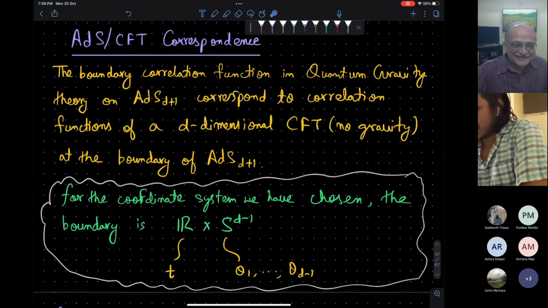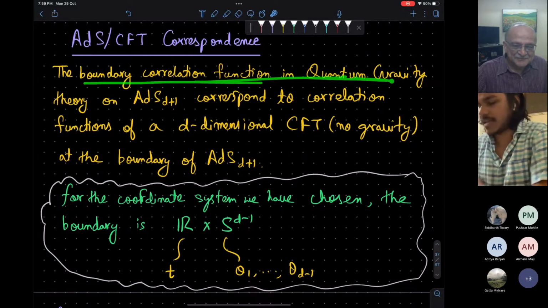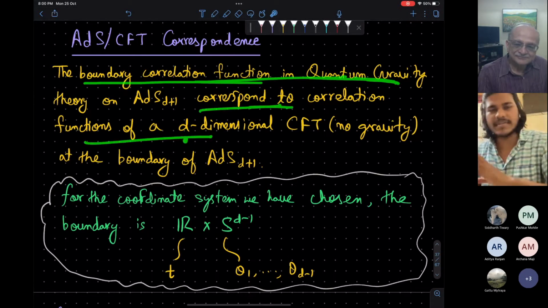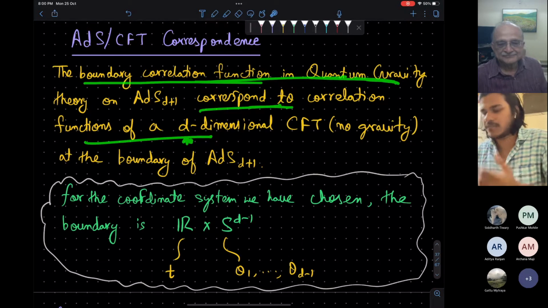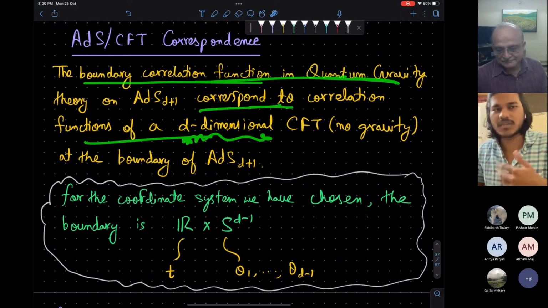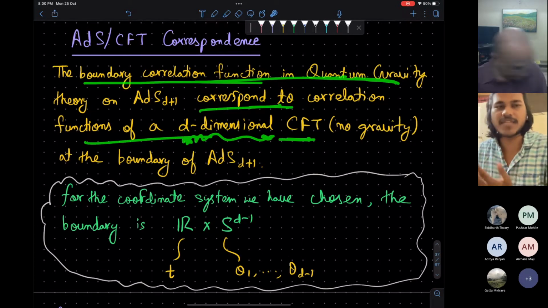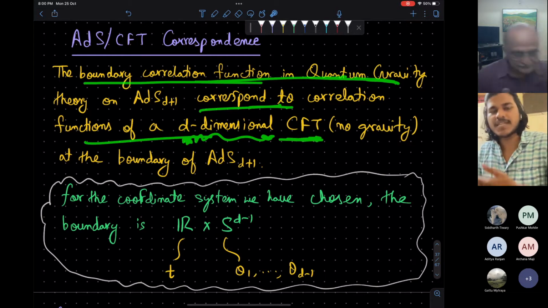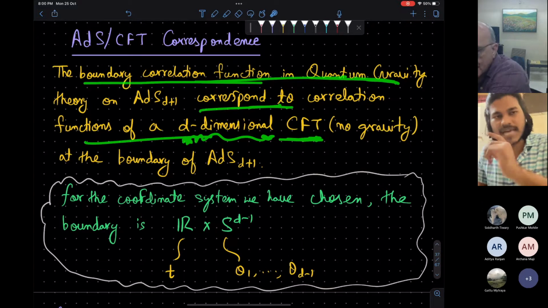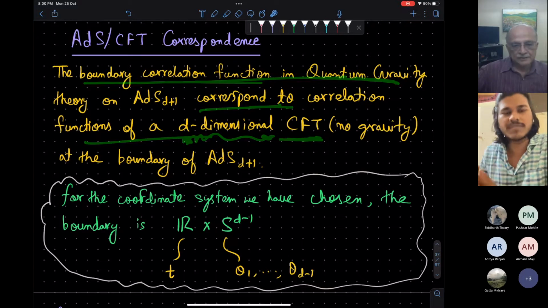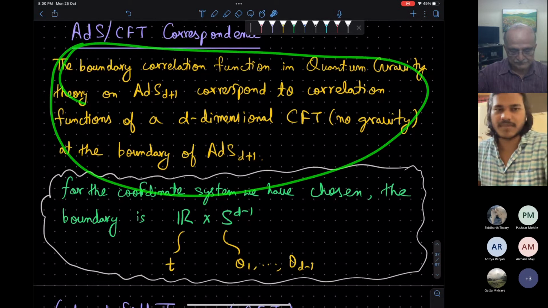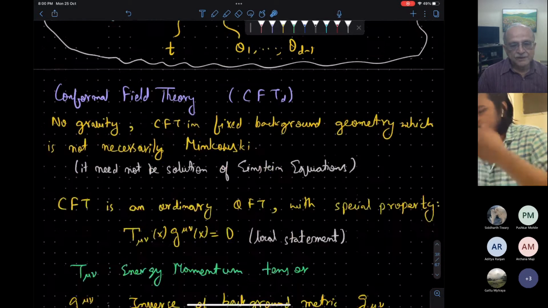So what to expect from AdS/CFT? The boundary correlation function in quantum gravity will correspond to the correlation function in another theory, a quantum field theory living in D dimensions with scale invariance. That is a CFT. And in that theory, there will be no gravity. And the space in which the CFT lives will be isomorphic to the boundary of the AdS space. This is the conjecture, and I will develop that.